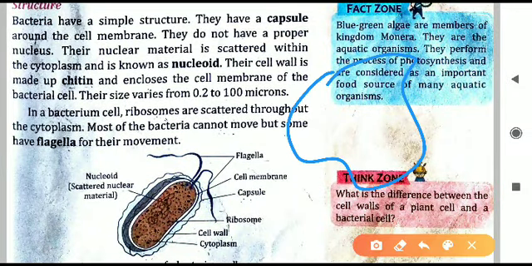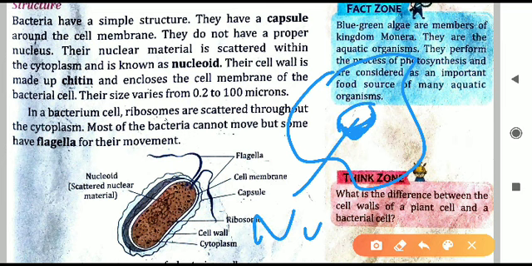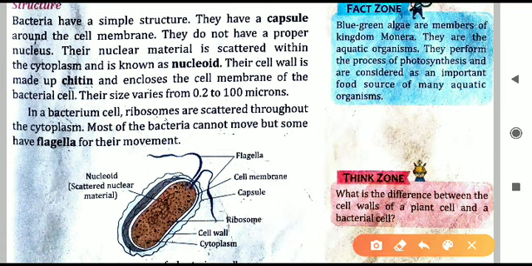Generally, what happens? Inside the cell, exactly in the center, the nucleus is there. But in this type of cell, that is in the kingdom Monera, there is not a separate nucleus. The nucleus is not separate or it is not visible separately. It is scattered all around. It is present all over the cell body, and that is why it is called the nucleoid. You can see in the diagram, the nucleoid is the scattered nuclear material and it is scattered all over the cell body. It is not separately kept there.